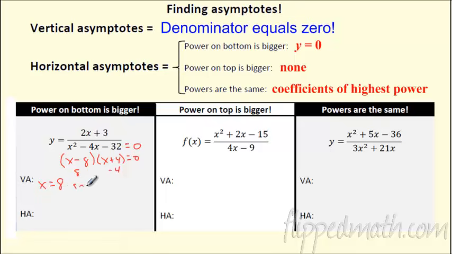And where's the other one? It looks like it happens at x equals -4. So I'm going to have 2 vertical asymptotes. Excellent. How about this one over here? Let's just go ahead and find them all.